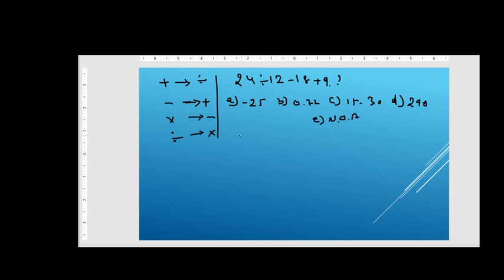So here our equation becomes 24 divided by means multiplied by 12, minus means addition 18, plus means divided by 9, right friends? Divided by 9. Now let me solve the question for you.